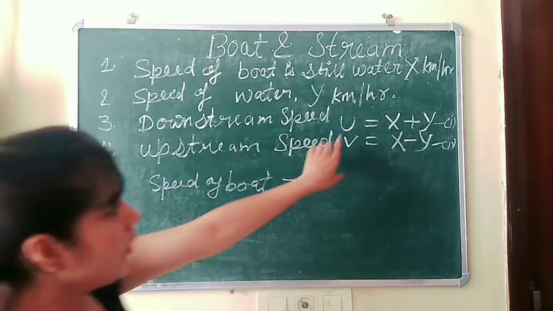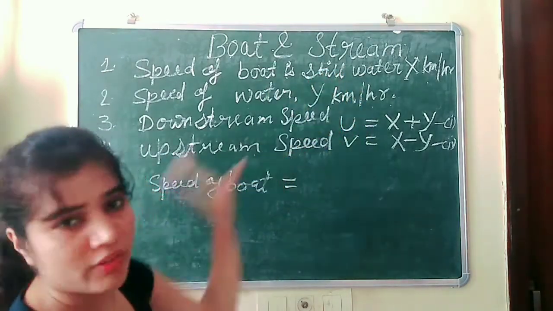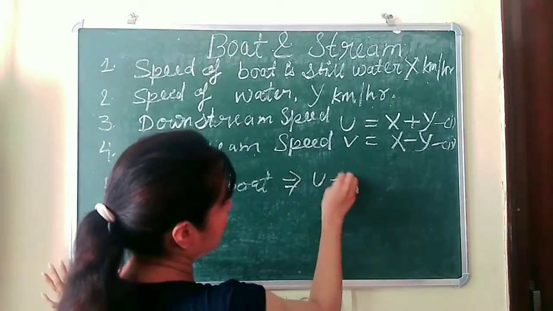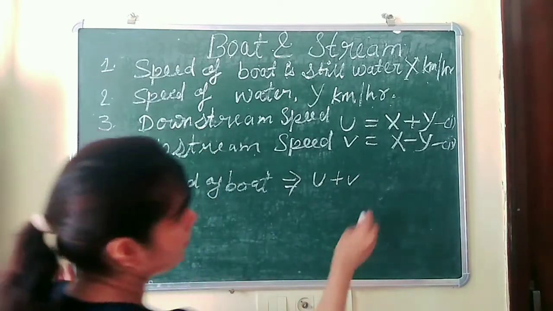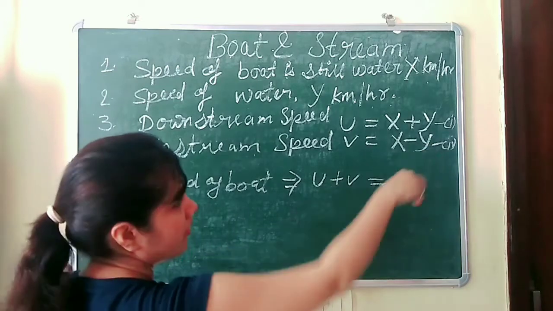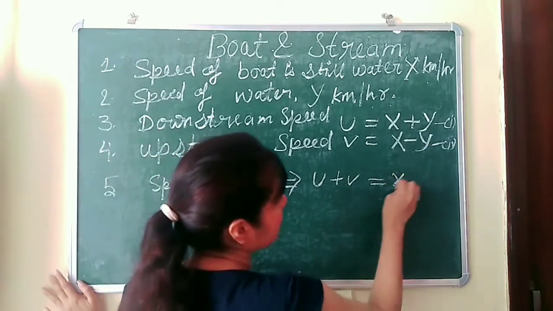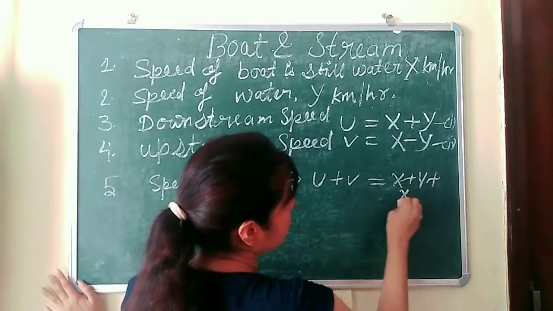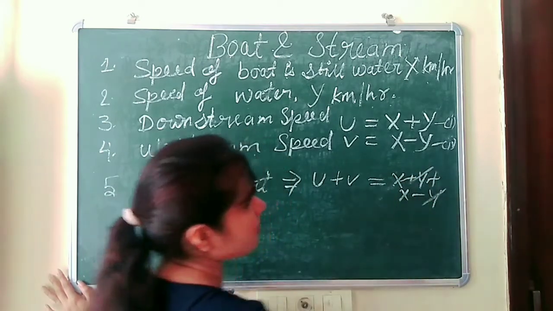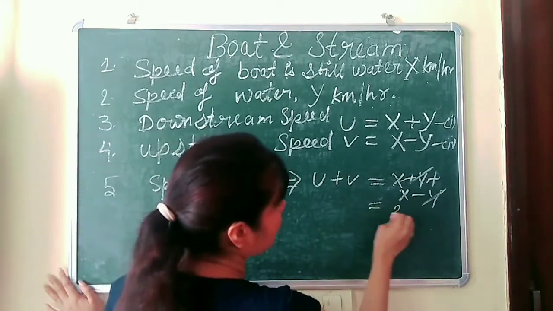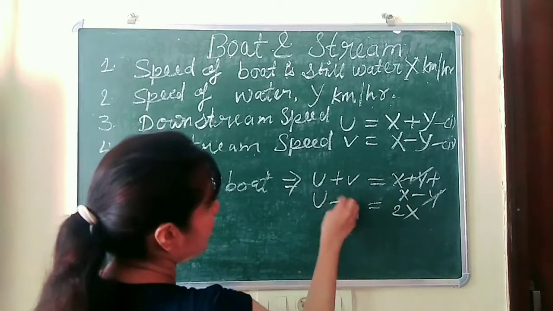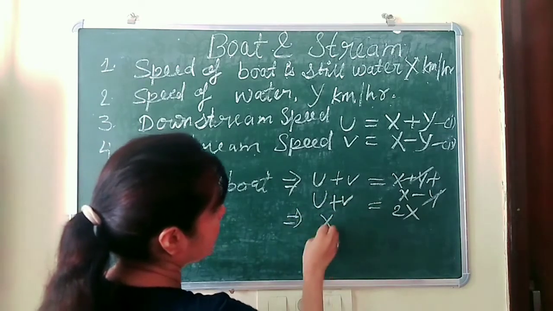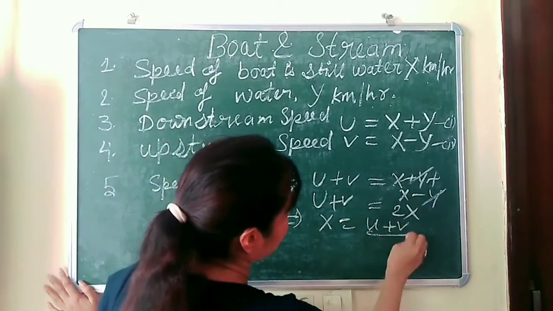We simply add both equations: u plus v equals x plus y plus x minus y. The minus y and plus y will cancel out. So we get 2x equals u plus v, or x equals (u plus v) by 2.